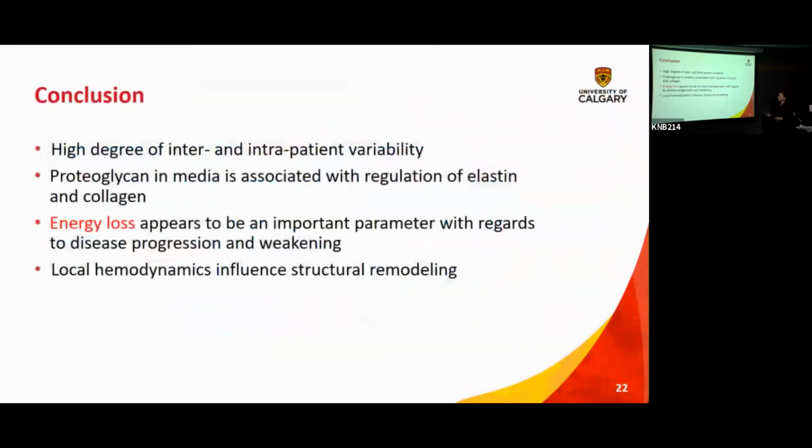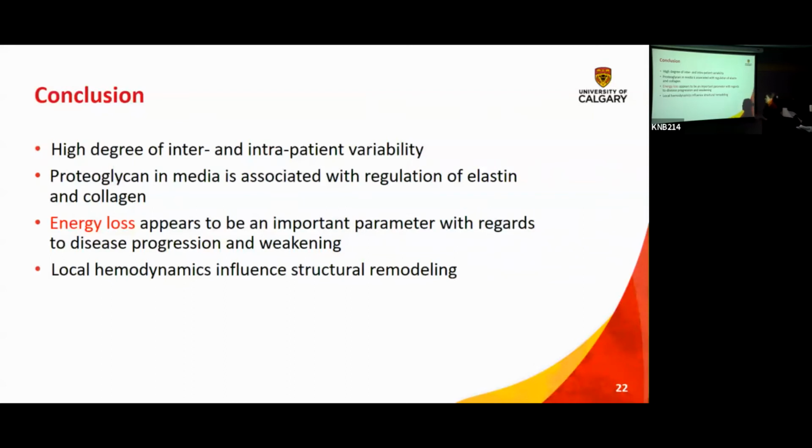So in conclusion, we have that a high degree of inter- and intrapatient variability is present in aneurysms, so that tells us that this non-invasive analysis has to be done not by patient, but by location in the aneurysm. And I'm going to walk you through what our proposal is to solve this problem. Proteoglycan in the media is associated with regulation of both elastin and collagen.